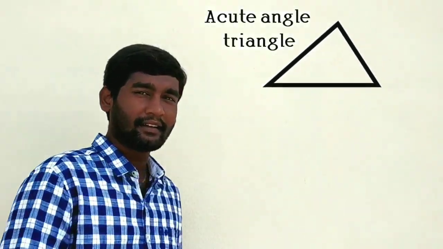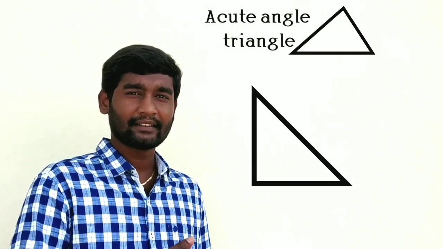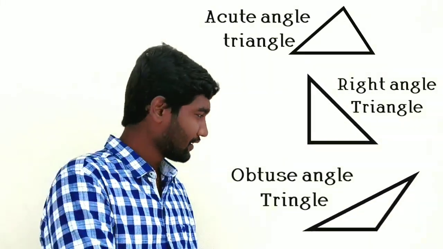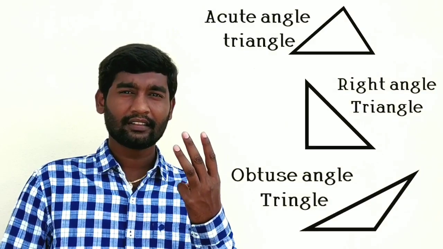According to angles, we have three types of triangles. First one is acute angle triangle and second one is right angle triangle. Third one is obtuse angle triangle. We have three different types of triangles. Trigonometry is all about right angle triangles, but we have acute angle triangle and obtuse angle triangle.